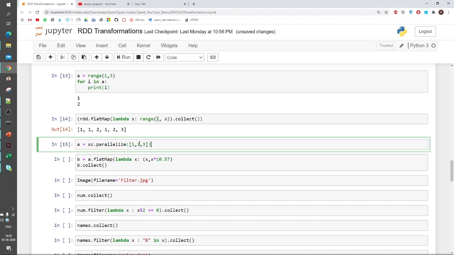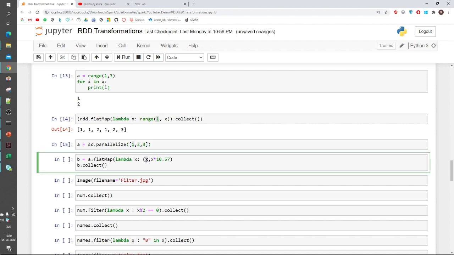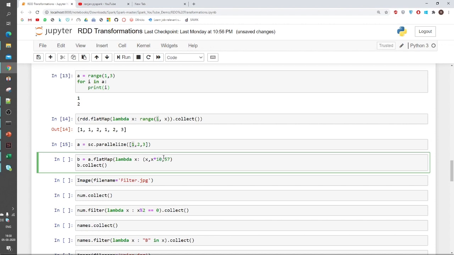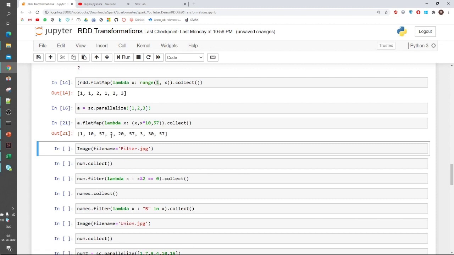Another example I will show you. This is my new RDD, 1 2 3. Now I will apply flat map: first it will emit 1, then it will multiply 1 by 10, and in the third case it will emit 57 as it is. So the result would be 1 10 57, then 2 20 57. Let's see, the result is the same: 1 10 57, 2 20 57, 3 30 57. Now we have filter.